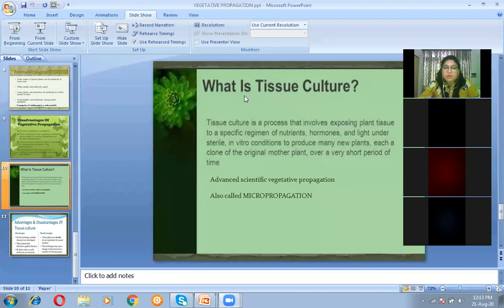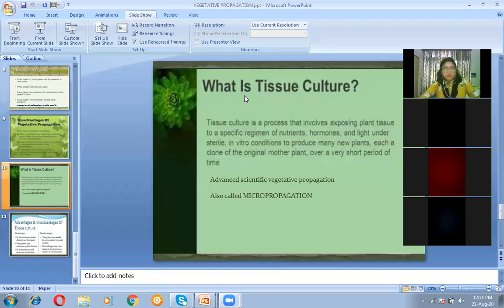When you take a cutting of the stem, if for example there is no leaf in between, you are taking only a portion of the stem, then no growth will take place from that internodal region. You need to have a node; the presence of a node is important for the growth of the shoots. Clear? So this is the observation of this activity.